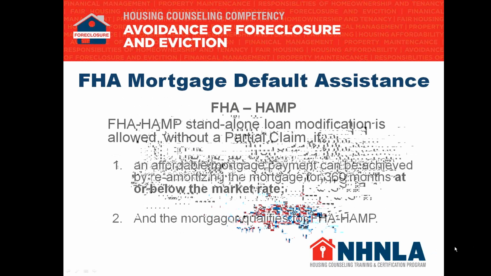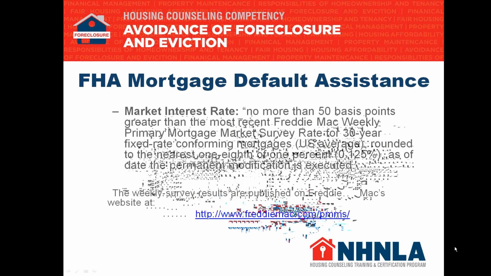Now when we say market rate, what are we talking about? What we're talking about is no more than 50 basis points greater than the most recent Freddie Mac weekly primary mortgage market survey rate. Now that's a mouthful, isn't it? Absolutely. And that can be rounded to the nearest 1/8 of 1%.